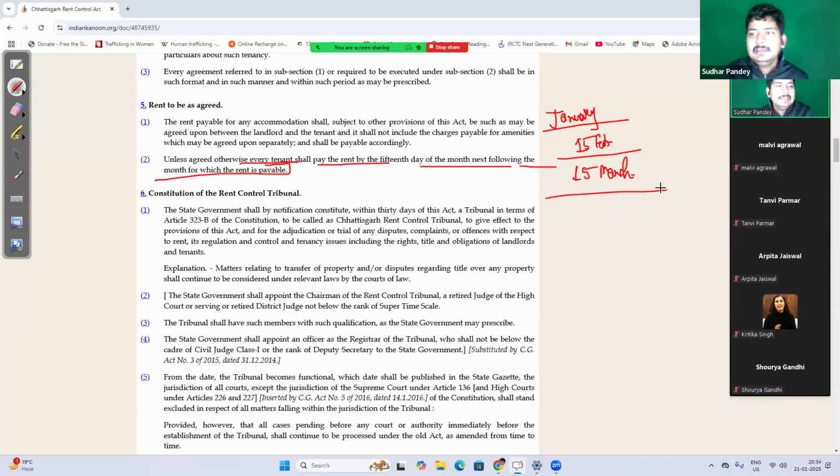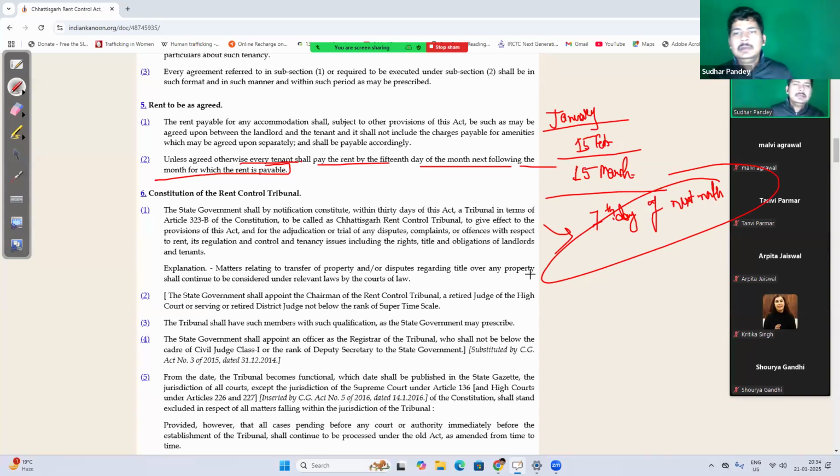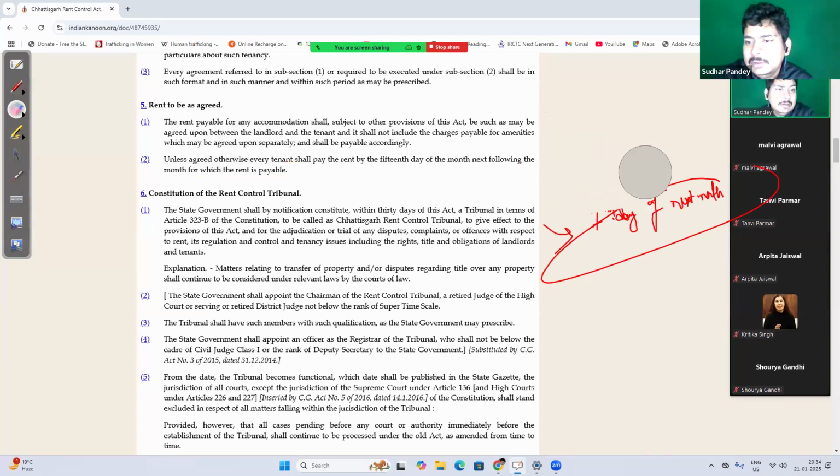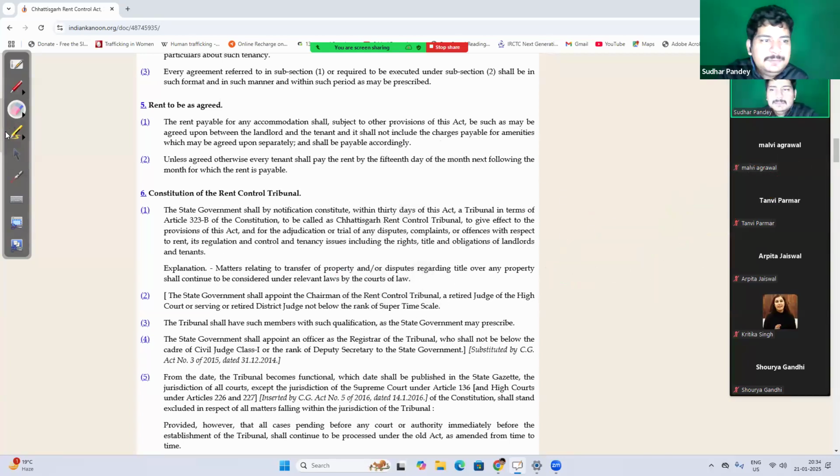So either they have mutually decided a date कि like 7th day of next month पे आप पे करेंगे, or if they haven't mentioned anything about when the tenant has to pay the rent to the landlord, in that case it shall be 15th of the following month. Right? Clear?